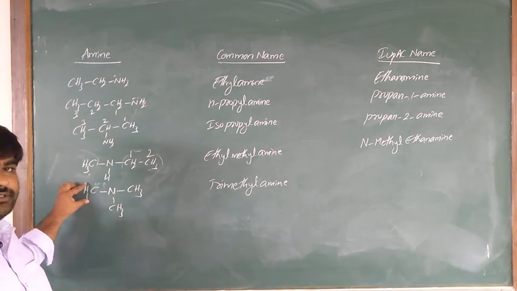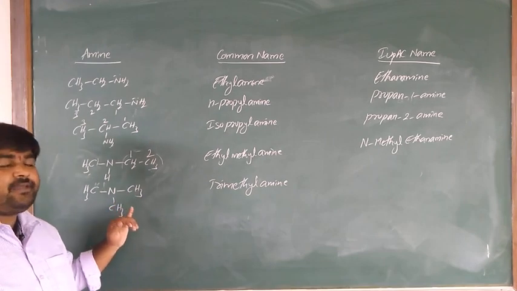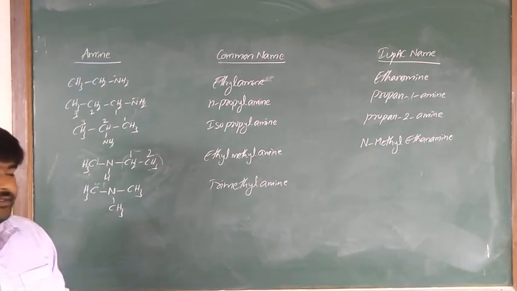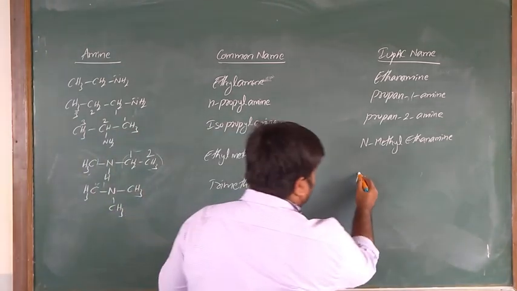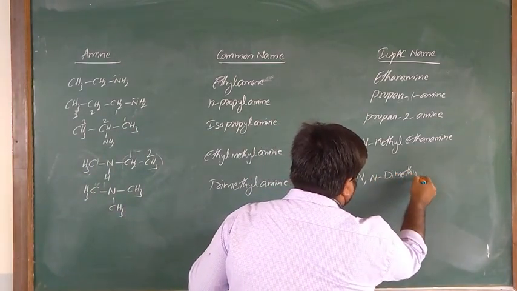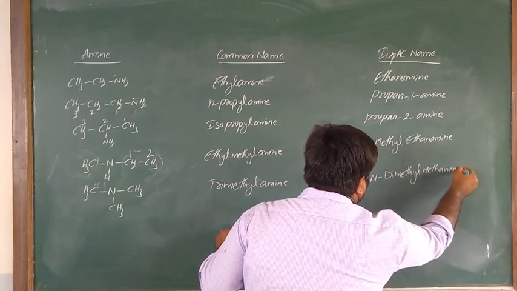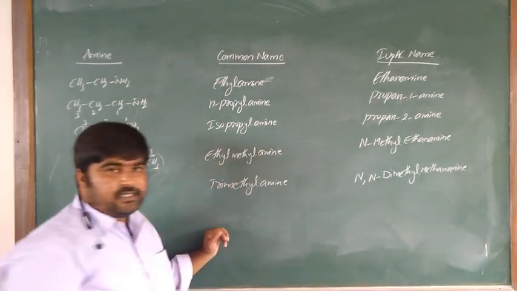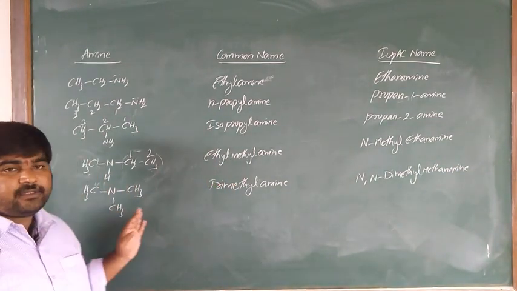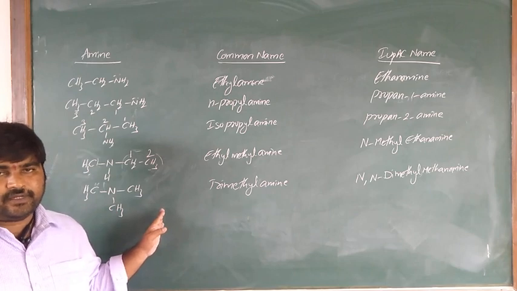Coming to the IUPAC system, one is the parent chain and the remaining two are substituents. That is N,N-dimethyl methanamine. N,N-dimethyl methanamine. Is it clear what I am saying?